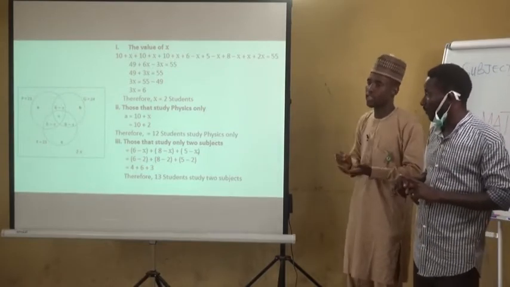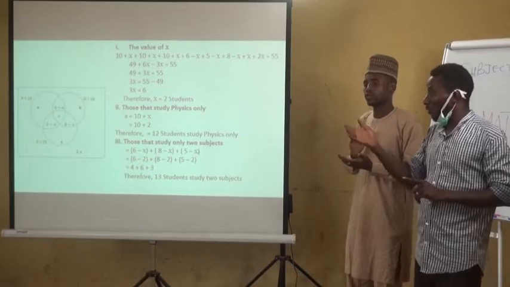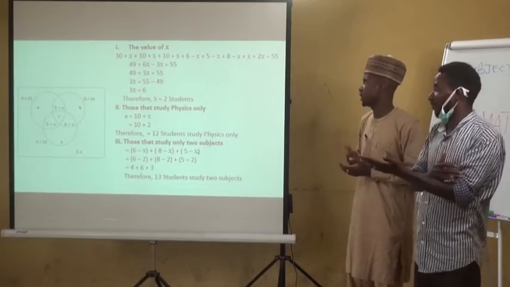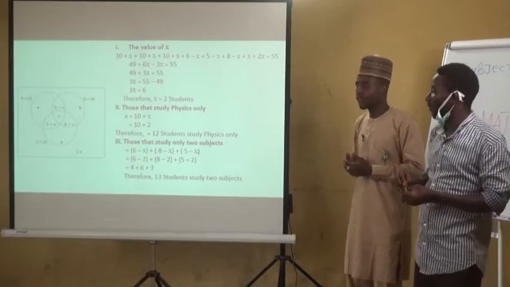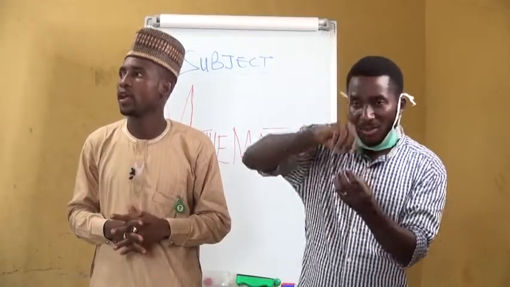That is, they study physics, they study geography, and they also study economics, which is x. We add it, then we equate everything to 25.